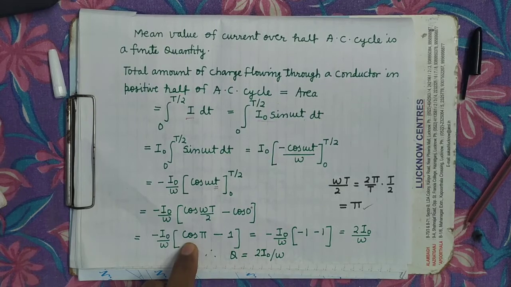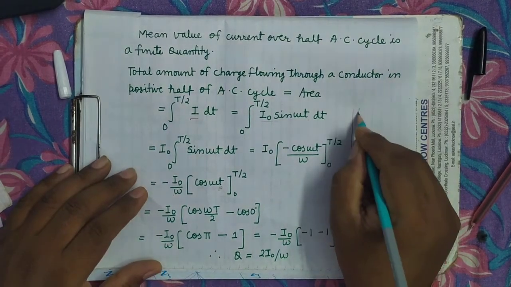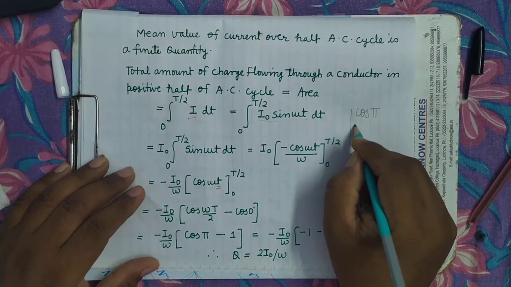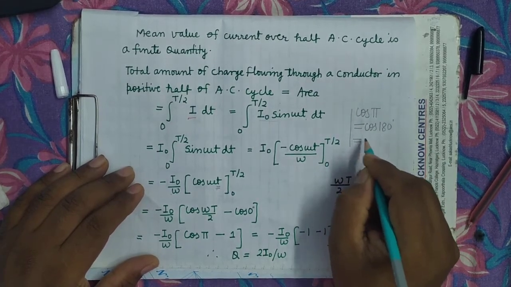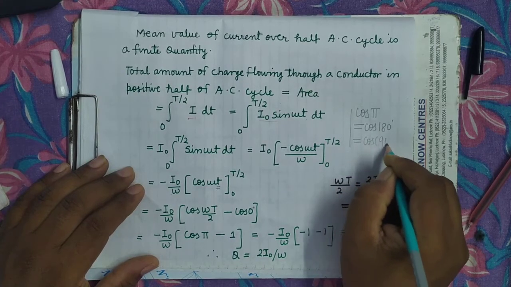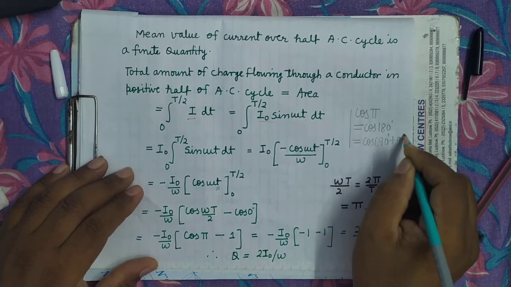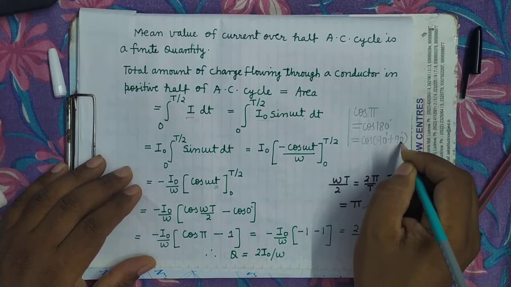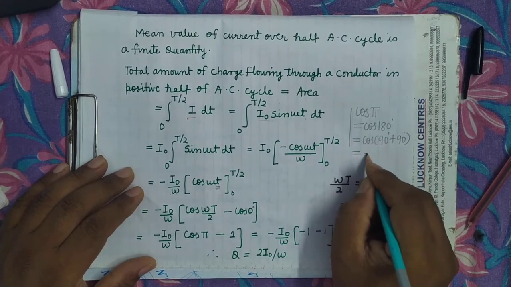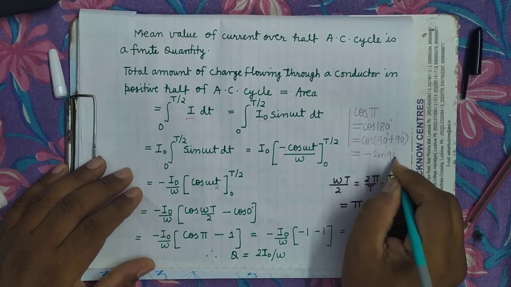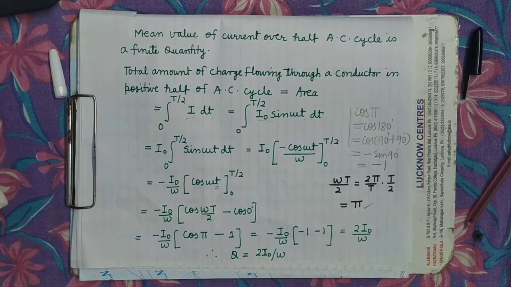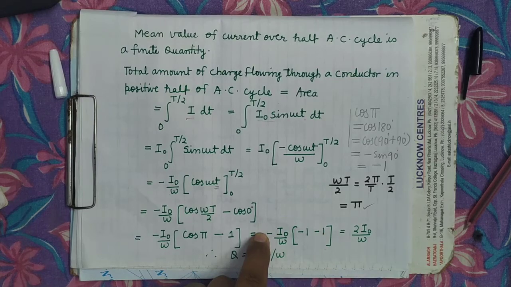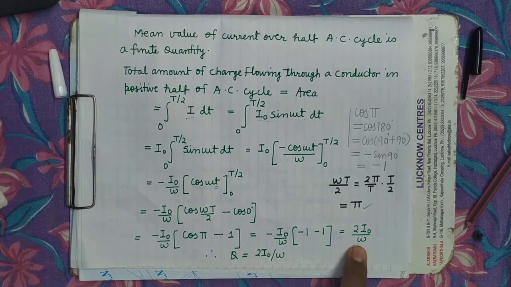Now what is cos pi? Cos pi equals cos 180 degree. Cos 180 degree equals cos of 90 degree plus 90 degree. And cos of 90 plus theta equals minus sin theta. So it is minus sin 90 degree, that is equal to minus 1. So when you substitute, it will be minus 1 minus 1, that is minus 2. Minus 2 into minus, so it will be 2 I naught upon omega.